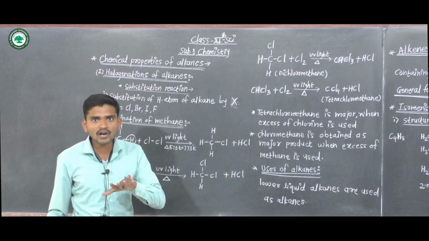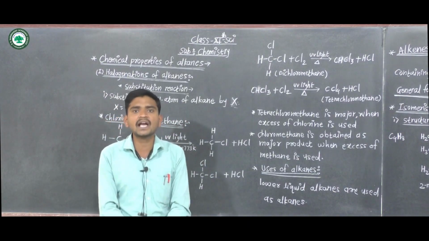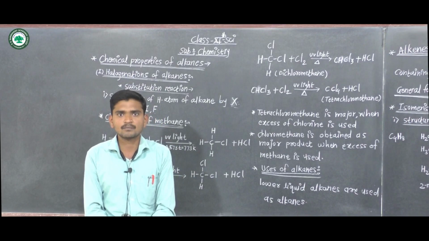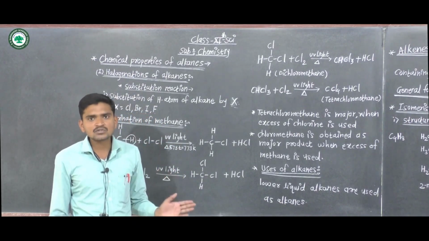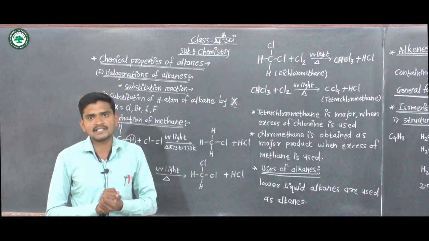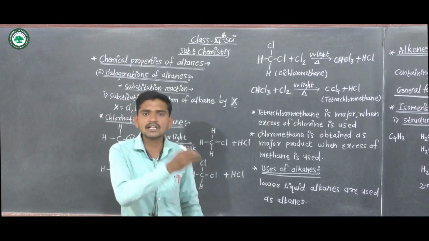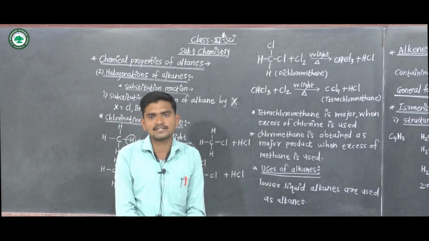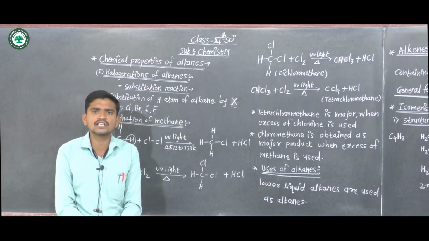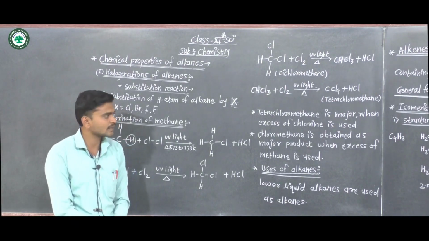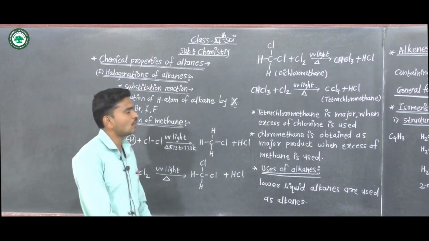Means the first four alkanes are used for cooking and heating purposes. These alkanes are also used in automobiles, as CNG and petrol. These are some basic uses of alkanes.